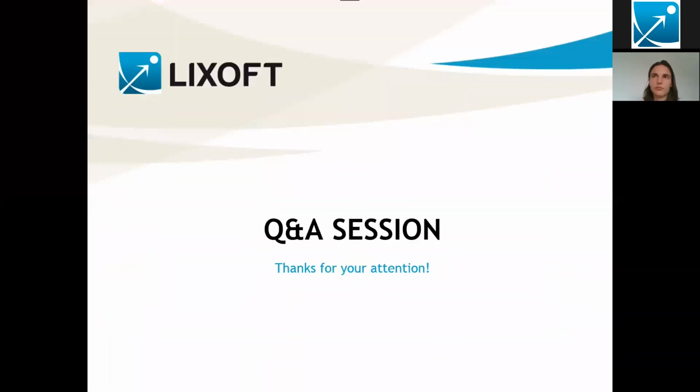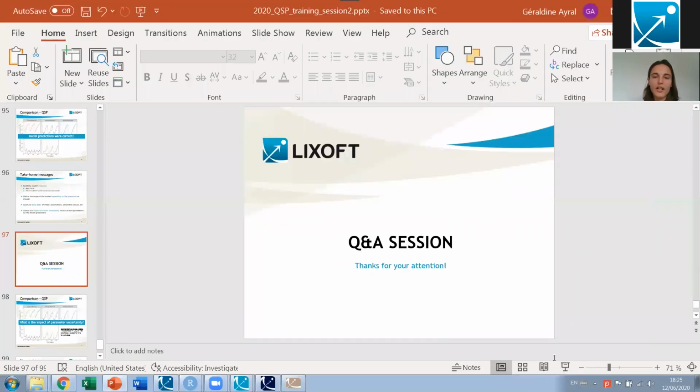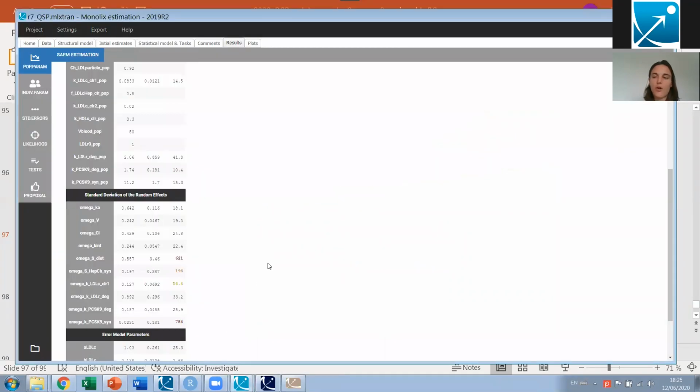In terms of computation cost, is there any recommendation on choosing the minimum number of clustered cores to run QSP models efficiently? By default, all calculations in Monolix are split over all the cores of your machine. If you are working on a server, the IT may constrain it, but by default, we take all the cores available. The more cores you have, the faster it will be. QSP models take long to run, so if you can get a larger computer with more cores, the better it is. Otherwise, you would just wait a bit longer.